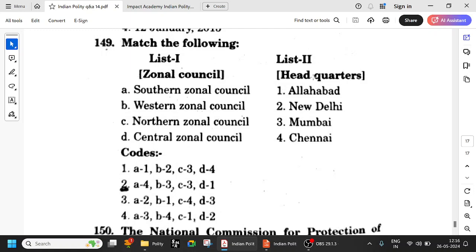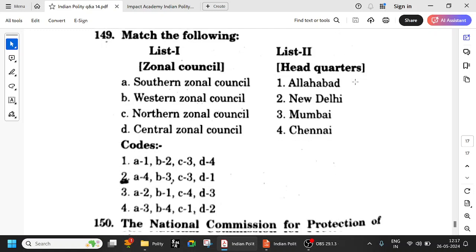Central will be Allahabad and North will be New Delhi. So here there is a mistake. But C is 2. So South Chennai is easy to make out. Okay, Northeastern I believe is Assam. Okay, Northeastern is Assam. South is Chennai, and West is Mumbai. North is New Delhi. Central is Allahabad, UP, now it is Prayagraj. Okay.